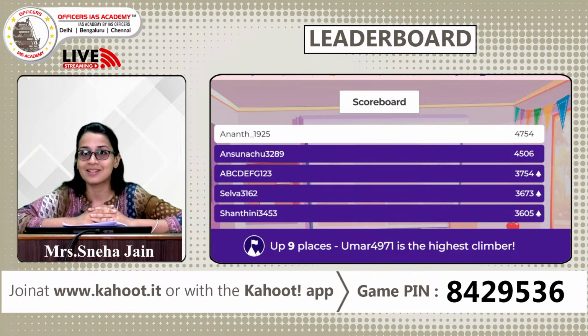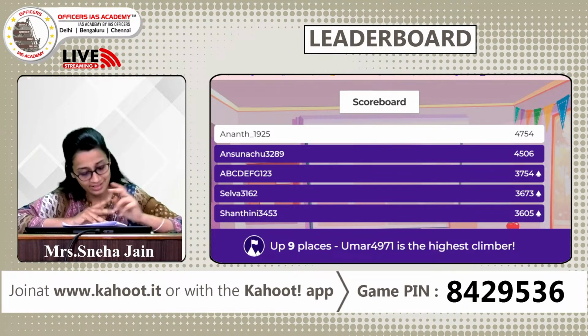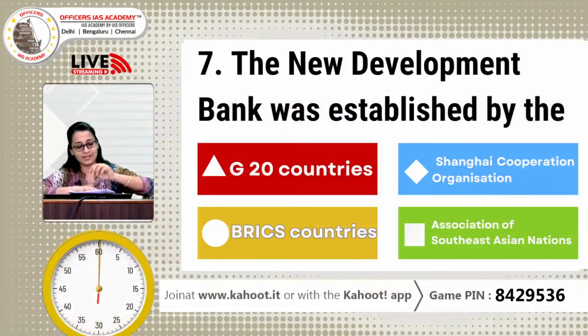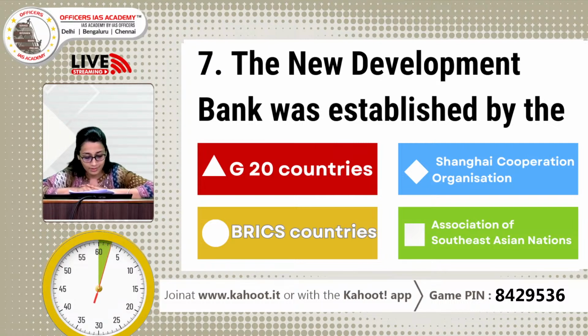And those who are still there, I can see many of you are very close. So keep your answer. You never know when one question can change your destiny. So here we have question number 7 on the screen. Again from International Relations. The New Development Bank was established by A, G20 countries, B, Shanghai Cooperation Organization, known as SCO, C, the BRICS countries, and D, Association of Southeast Asian Nations, that is ASEAN.